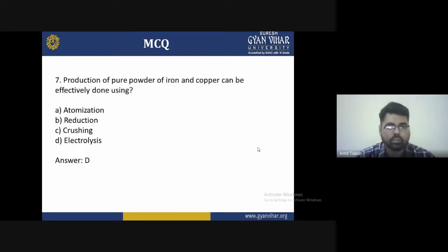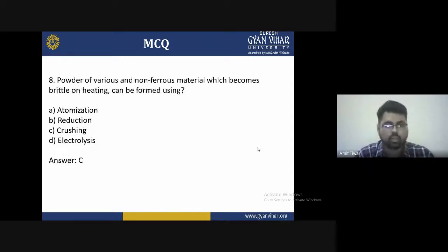Seventh: the production of pure powder of iron and copper can be effectively done by using A, atomization; B, reduction; C, crushing; and D, electrolysis. So electrolysis is the correct answer, because the production of iron and copper powder is so large that we use electrolysis for making pure powder and increasing the production. So we have to select the electrolysis process for that.